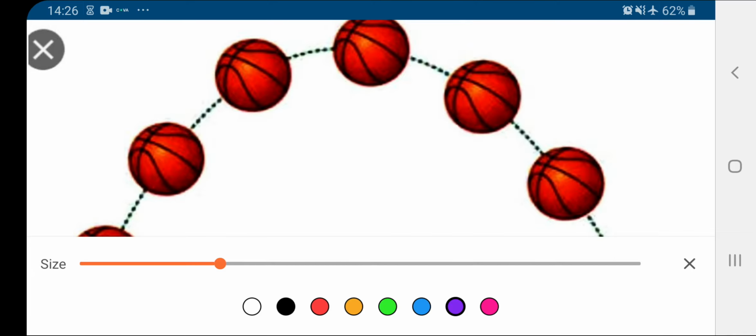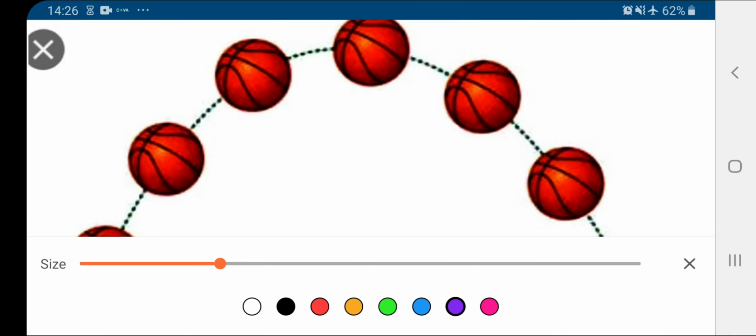Projectile is the name given to a body thrown with some initial velocity in the horizontal direction or at some angle with the horizontal direction, say theta, which is less than 90 degrees, under the action of gravity alone, without any engine or fuel.